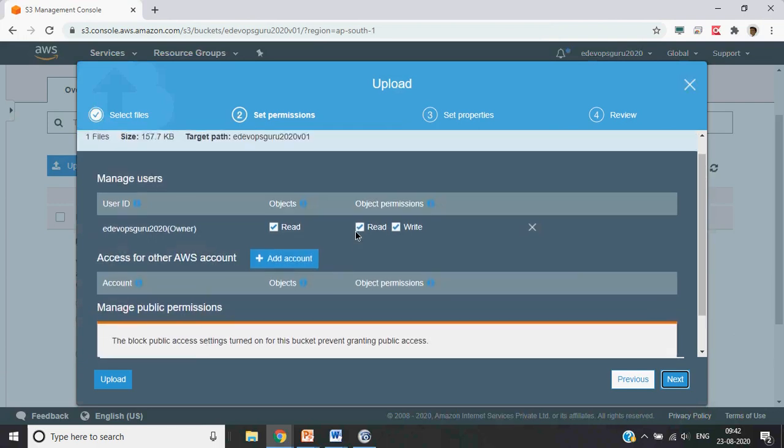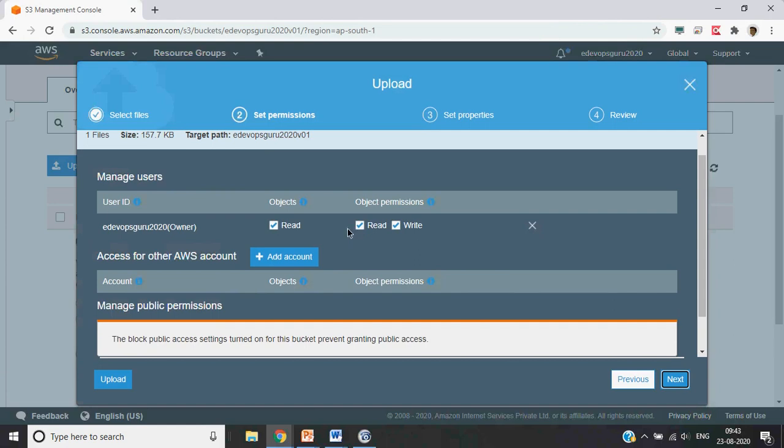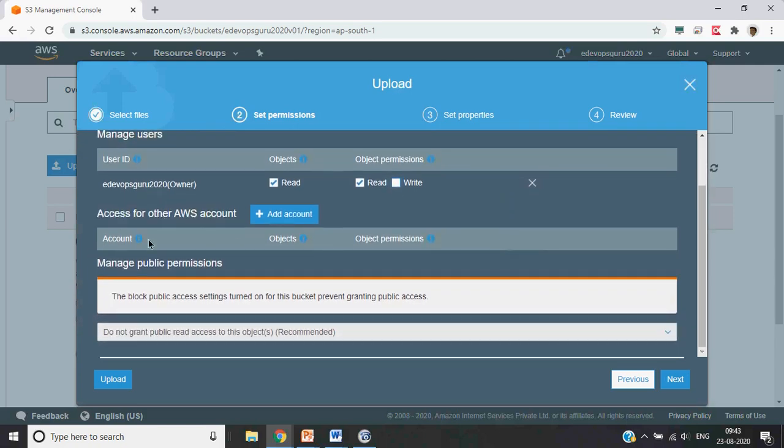So these are certain characteristics, this is the user ID, and these are the different permissions you want to give. It may be possible you just upload a file and you don't want to give permission to write anything to this file, so you can just give a read only permission. So these are the object level permissions, what they can do. We will come back to this section later, but let's just upload it.